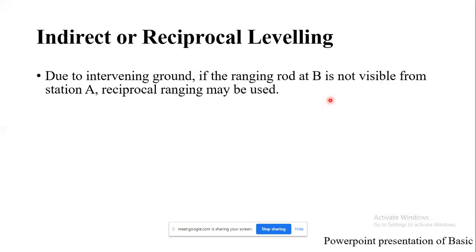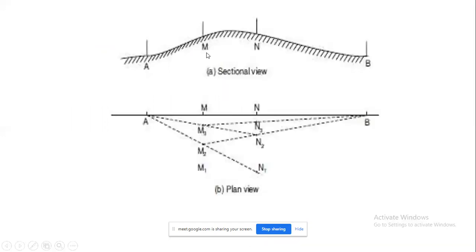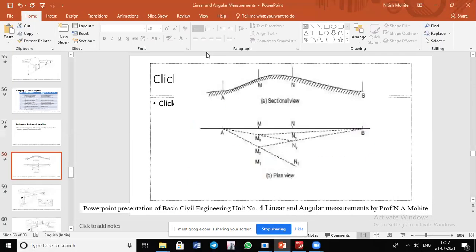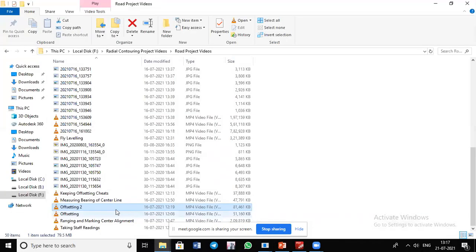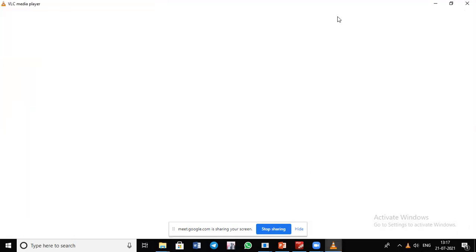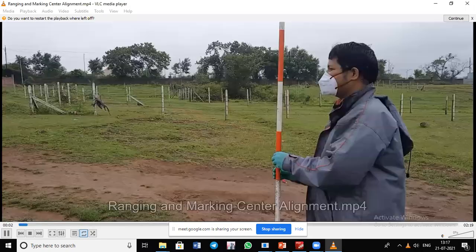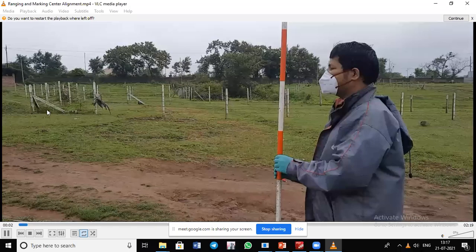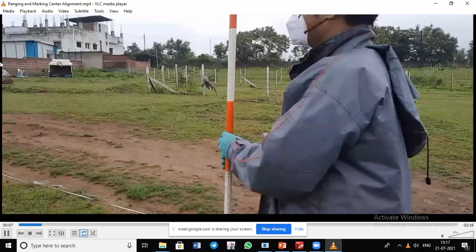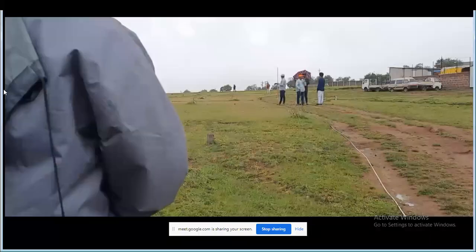Okay, so I will show you the video. So that we have seen here. Just a minute. Okay, so here you can see actual ranging which has been done on the ground.